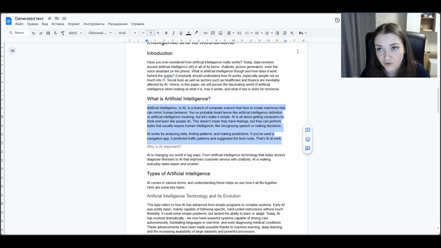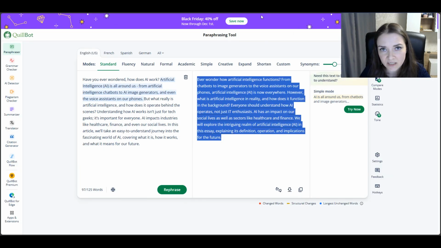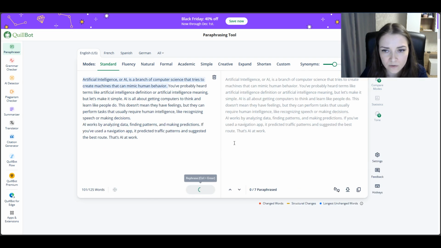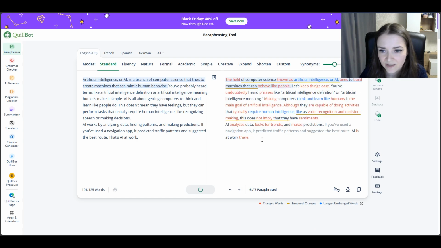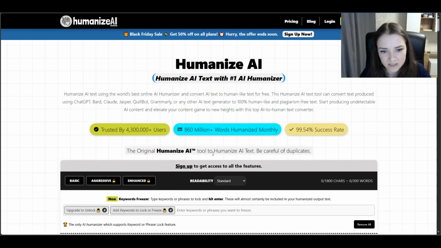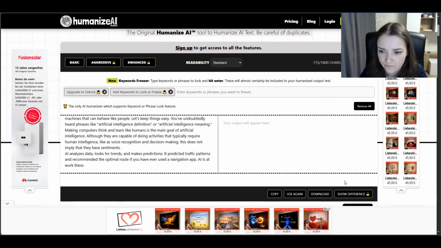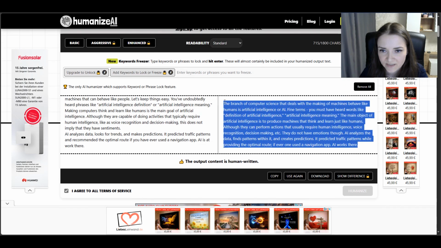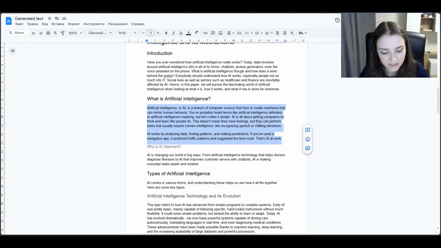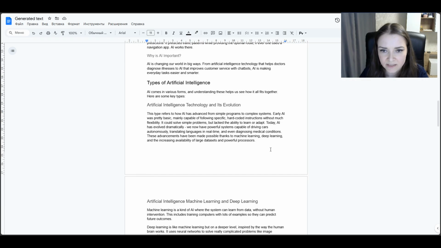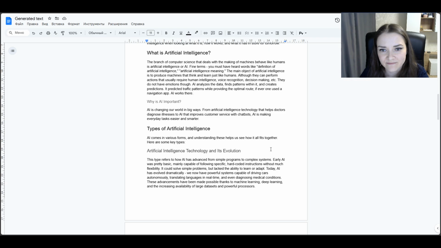Copy from the original text, from the draft that we have, paste it in the paraphraser. First, Quillbot paraphrasing tool, like it here, copy it and paste it in Humanize AI. Copying and pasting here. So, yes, I will do the same steps with the rest of the text and come back to you to the final check.